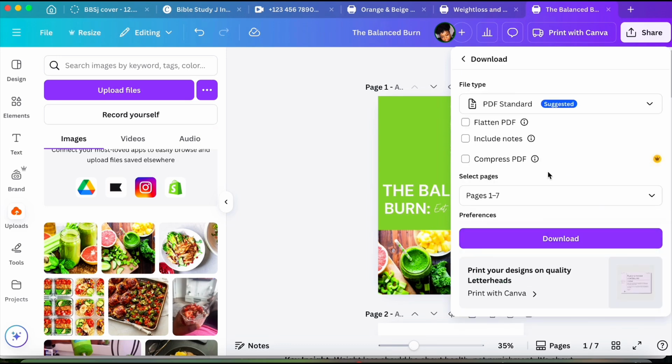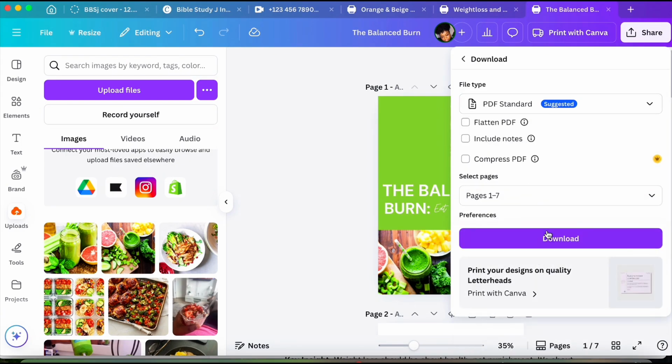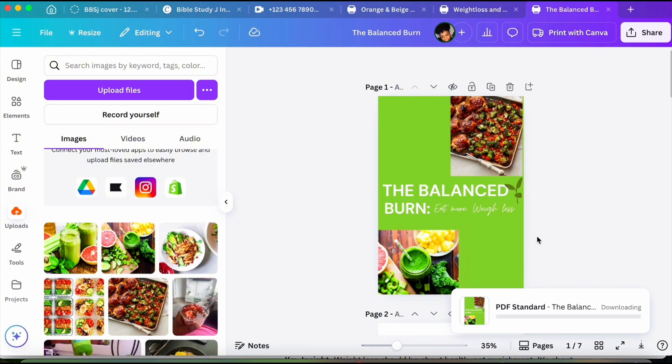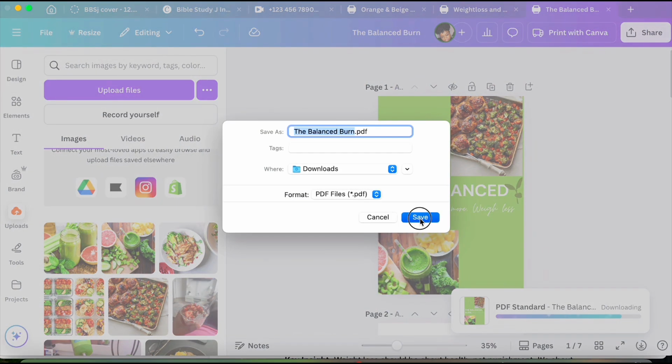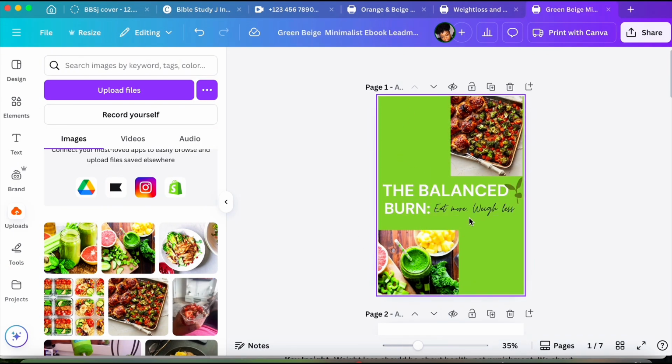So now we want to download this file. You can see we have the options for the file type that you can download. So we want to keep it as PDF standard. That is what we want to download it in. There are other options, but for right now, for our ebook file, we want to download it in PDF standard. Okay, when it's done downloading, you just want to go ahead and save it, and then you're good to go.